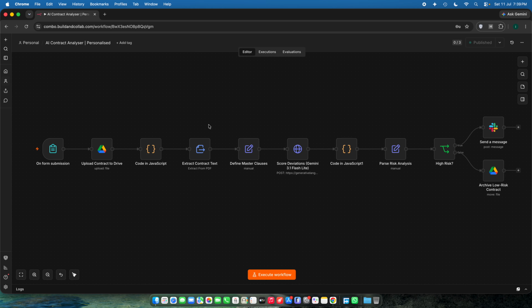So let me just show you the demo first, and after that I will simply explain the simple data flow inside the workflow.